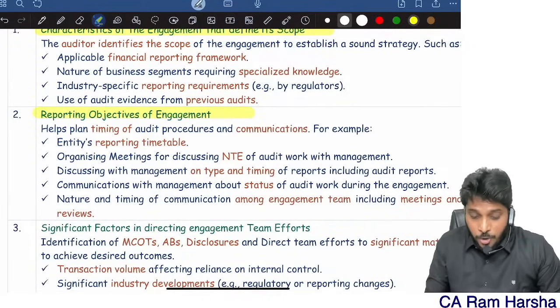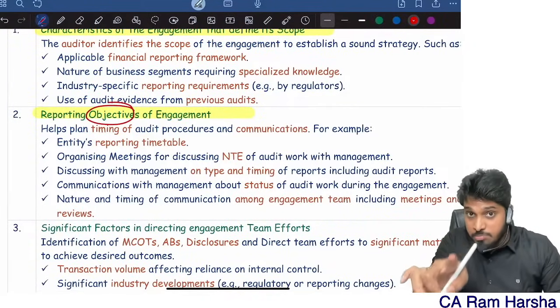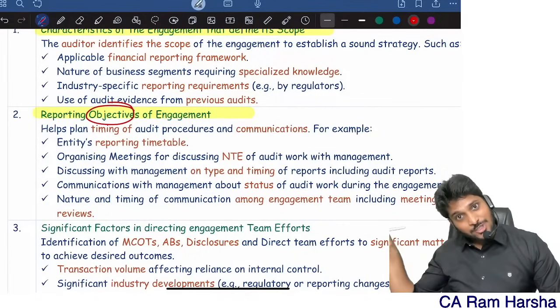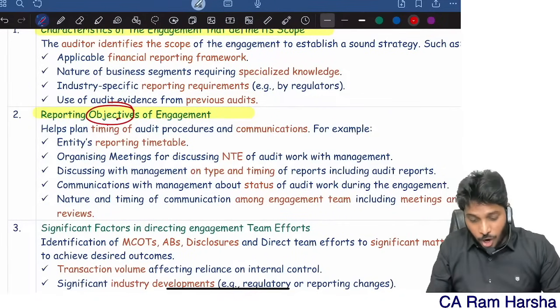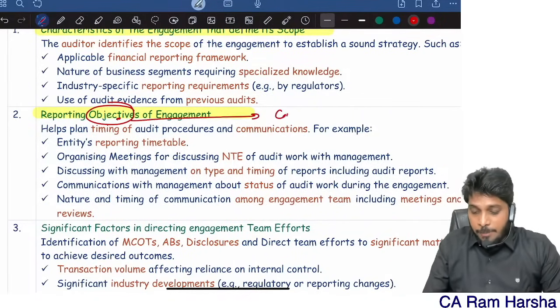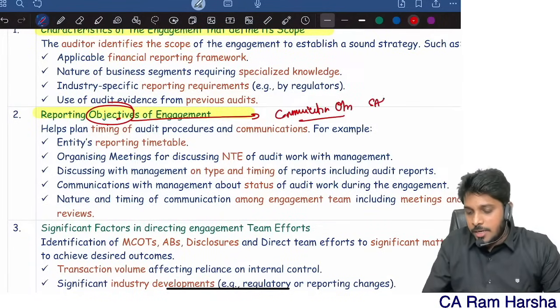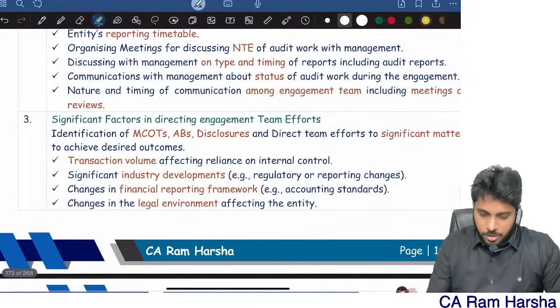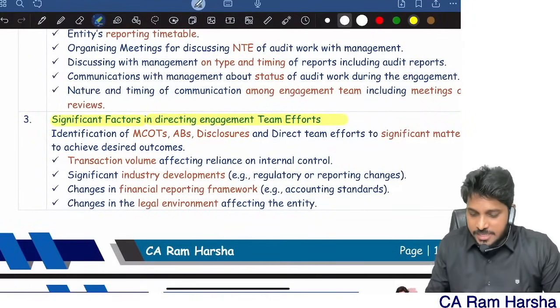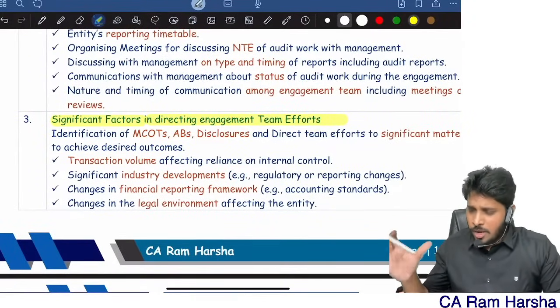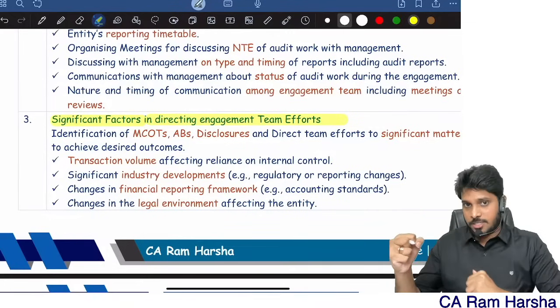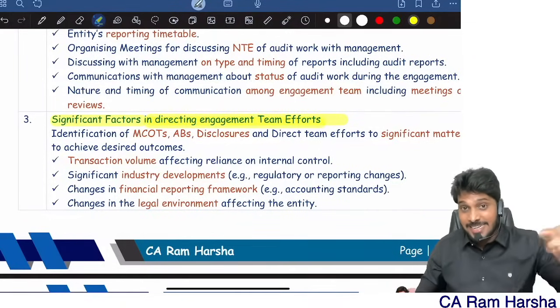Reporting objectives. Reporting objectives is different. Reporting requirement is different. Reporting standards are different. Reporting objectives, this is nothing but communication objectives. Here SA 260 standard will help you. Then, significant factors in directing team efforts. So in every audit, my team will be focusing on certain areas where there are some risks.